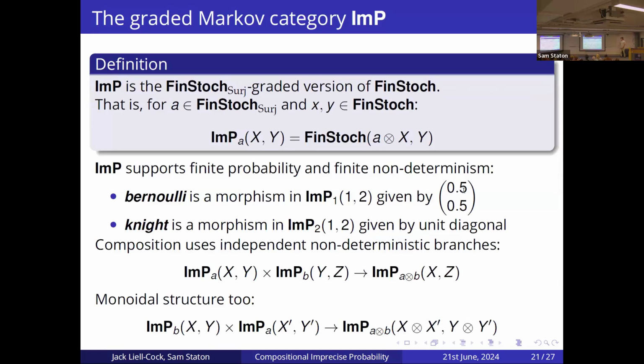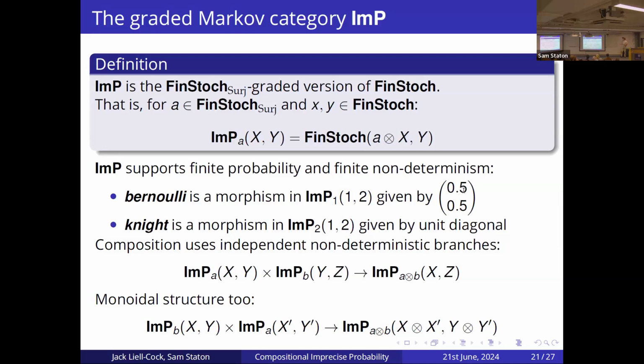And so that's how this category actually supports finite probability and finite non-determinism. So the way we can interpret Bernoulli in this category is it's just the morphism going from 1 to 2, and we grade it at 1 because Bernoulli doesn't create any non-deterministic paths. The distribution is fully known. And so this is just the column vector, which gives us a 50% chance of true, or the top output, and 50% chance of false, or the bottom output.